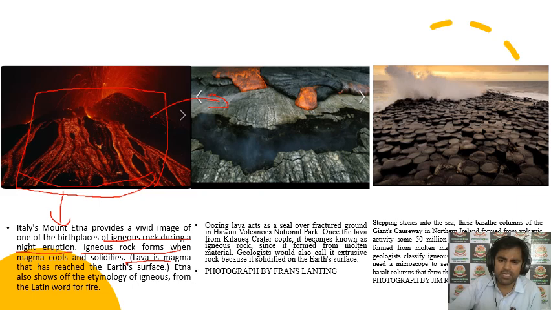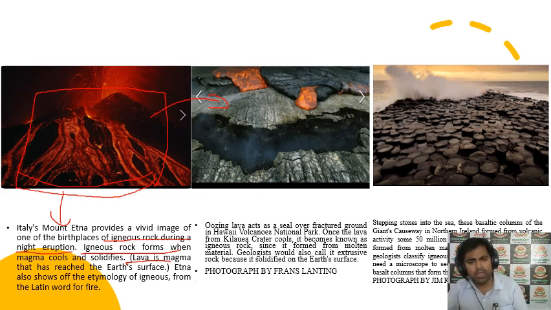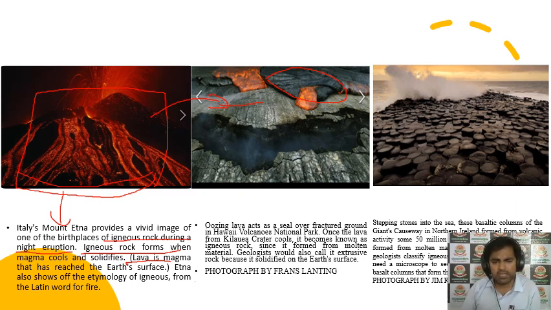In the second picture you can see the magma coming above the earth. There are two types of igneous rocks: intrusive and extrusive. In intrusive igneous rocks, the magma is found within the earth, and in extrusive igneous rocks, the magma comes above the earth surface. Here you can see the magma coming above the earth surface. That is the big difference. I will explain the meaning of intrusive and extrusive in the coming slides.